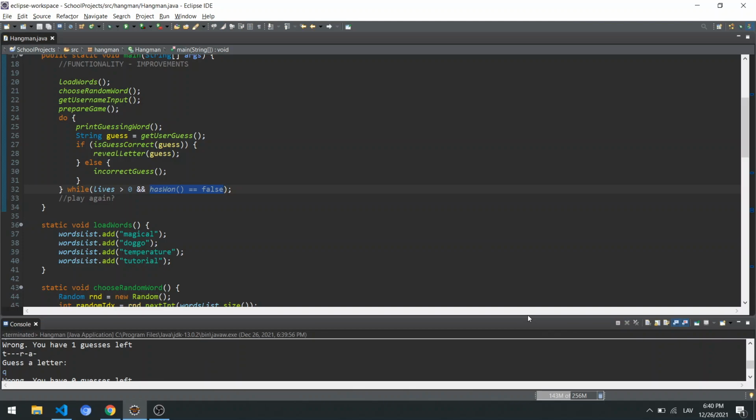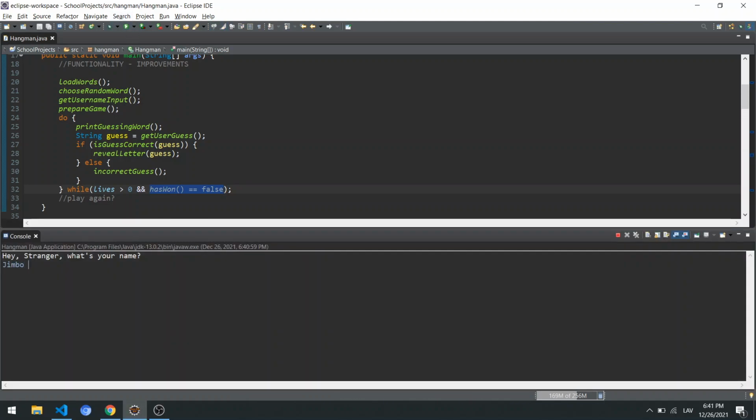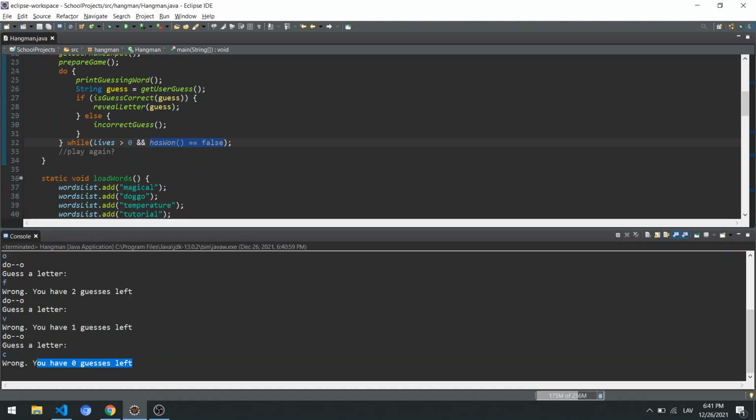So we change the OR to the AND, and we can go again, say Jimbo Jumbo today, and oh, we have Doggo here. So let's get at least one letter correct. So the F, D, V, C, something, you have 0 guesses left, and the game is over, right? So now it correctly understood that the game is over.